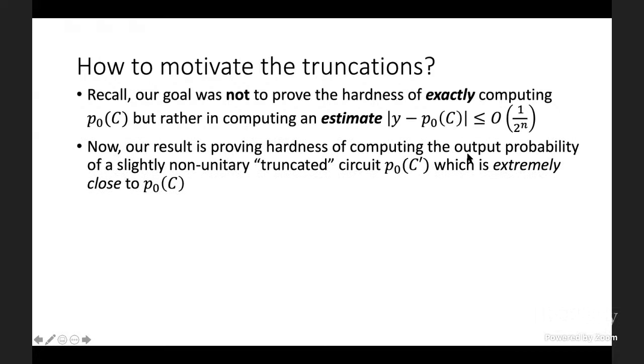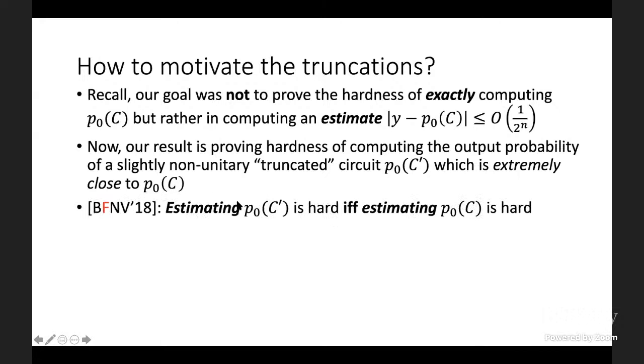And this was the error that was lost when we went from one to the other. And so what our result is proving is the hardness of computing the output probability of a slightly non-unitary truncated circuit, P0 of C prime, which is nonetheless extremely close, like exponential in K close, to the output probability of the original circuit C. And so what I see as our main technical result from this 2018 paper motivated the truncations as follows.